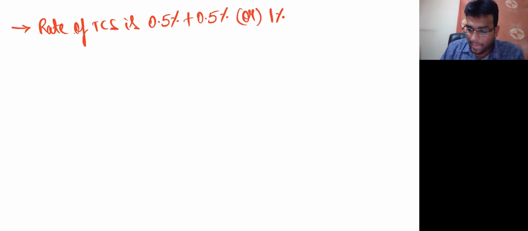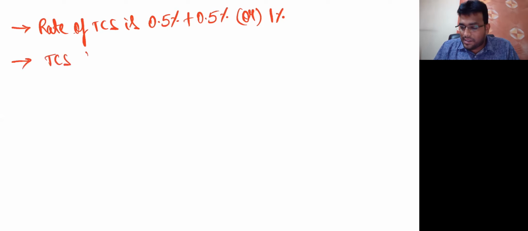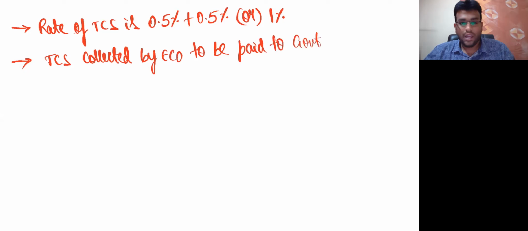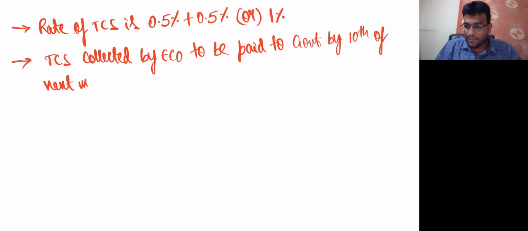Next point, listen. TCS collected by ECO to be paid to government by which date, friends? 10th of next month. That means what is related to May month, they should deposit by 10th of June. With June month, deposit by 10th of July. Getting clarity? Are we clear, my dear friends?